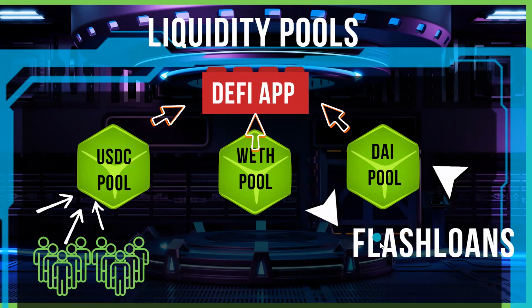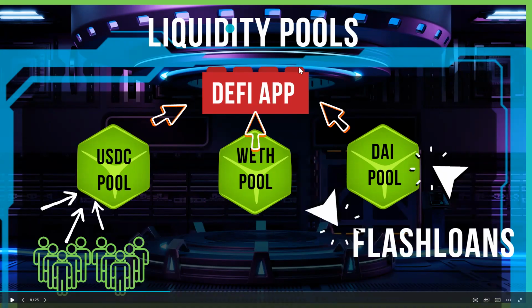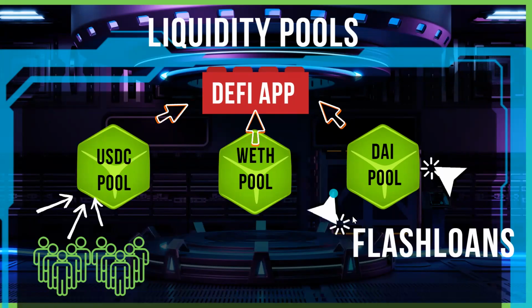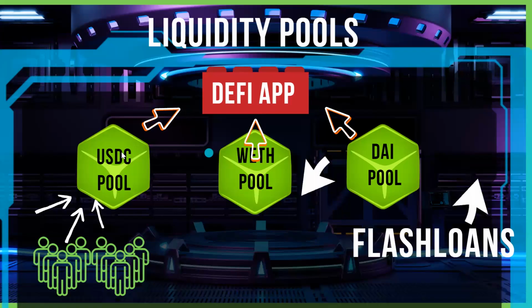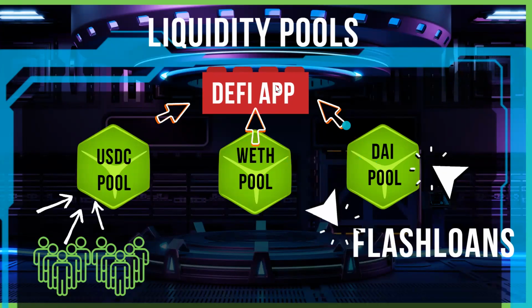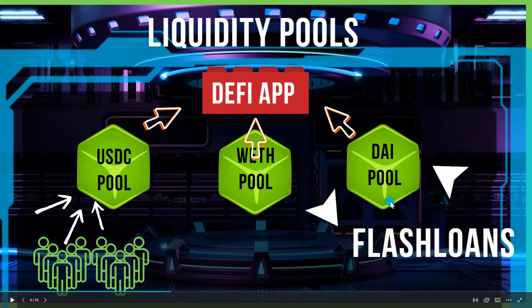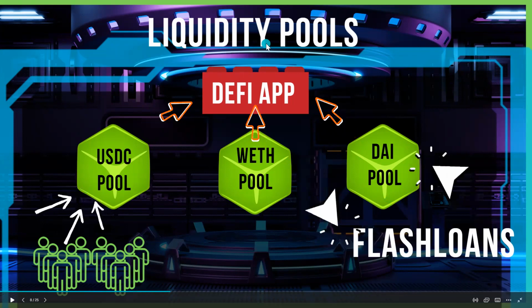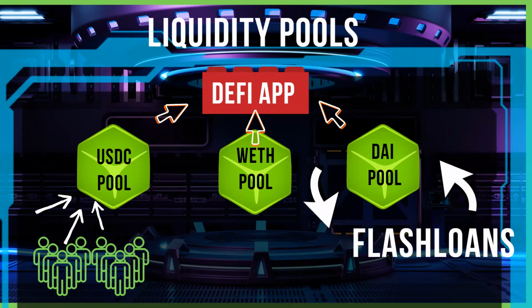A flash loan is obviously a secondary function for the money sitting in these liquidity pools. So the money is sitting there, and because it's programmable money and it's on the blockchain, you can then take out a flash loan of whatever, whether it's the DAI or USDC or wrapped Ethereum, depending on the liquidity of the DeFi app. You can borrow that money, use it to do whatever you need, and then pay it back. And then these people that have lent the money to the liquidity pools obviously then generate an interest as well from lending the money that's sitting in those liquidity pools, right?